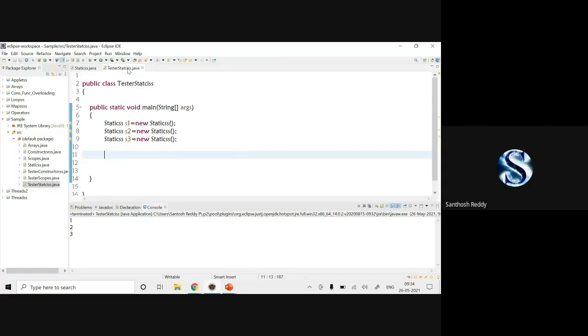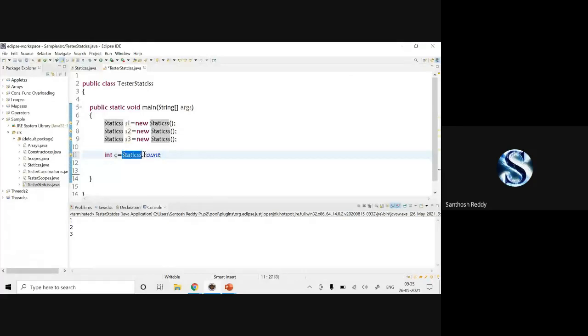We can access the static variables through the class name, like System dot out dot, or else I'll create int c is equal to statics dot count and give a semicolon. That's it. Wherever we have applied static, we can call that variable using the class name dot count.